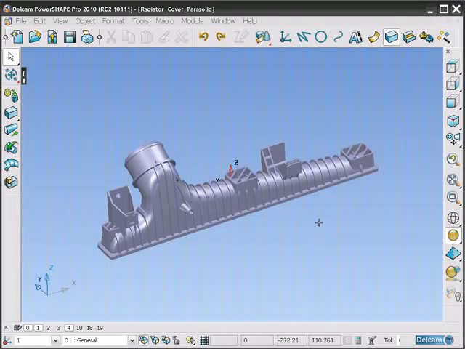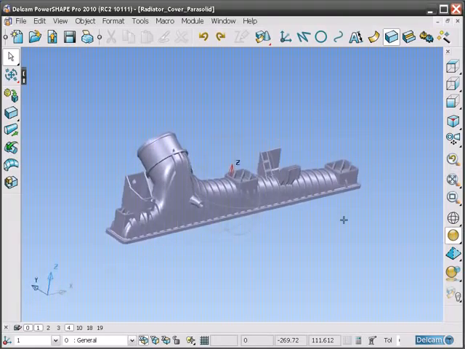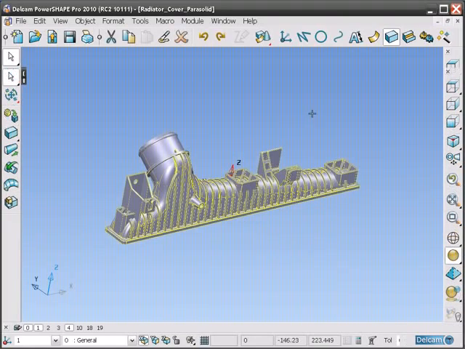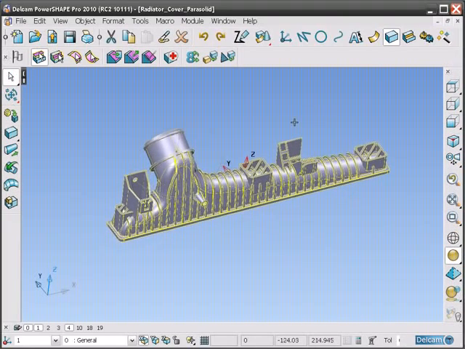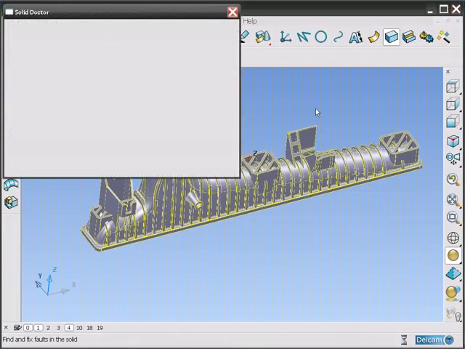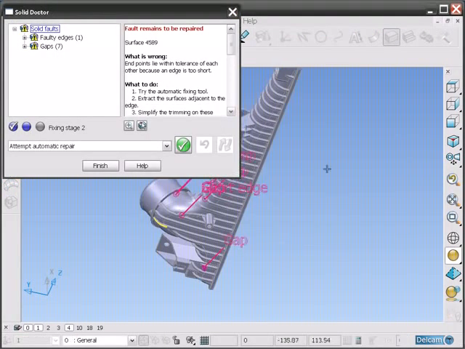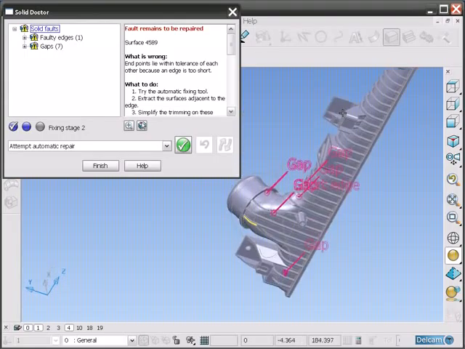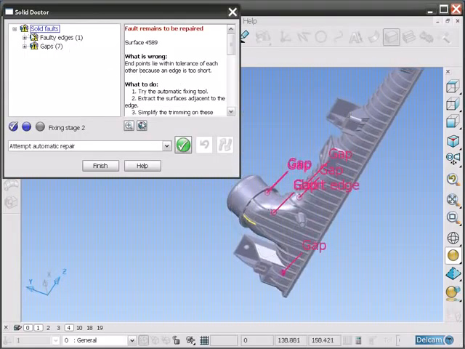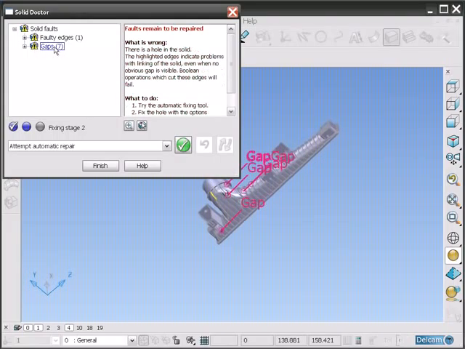PowerSHAPE's unique solid doctor will show you exactly where all of the faults lie in the solid. Here we have a solid that has been created from 1500 separate surfaces. The solid doctor will categorize the faults and also suggest a repair method for each, as well as providing an automatic repair. Notice that the faults are divided up in this case into one edge fault and 7 gaps.